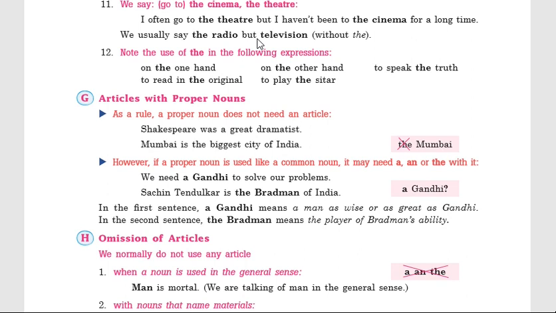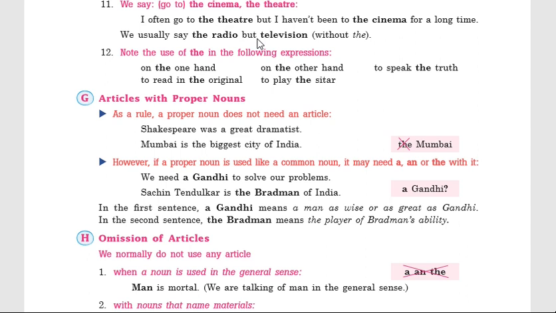Thereafter, you should note this type of particular expressions where we generally use the. On the one hand, to read in the original. On the other hand, to speak the truth, to play the sitar, generally musical instruments. The is also used before the names of musical instruments like the violin, the sitar, etc.